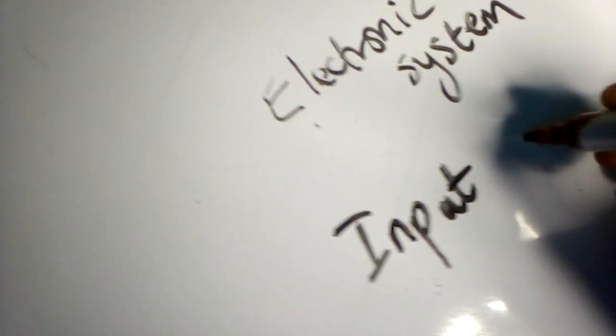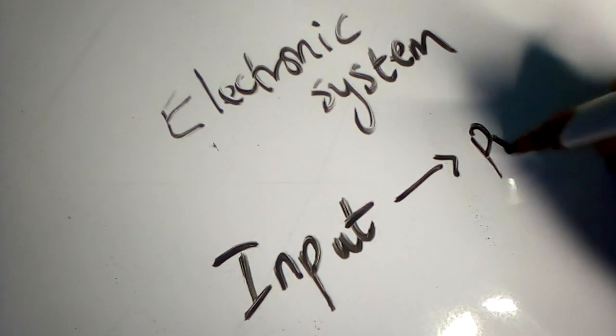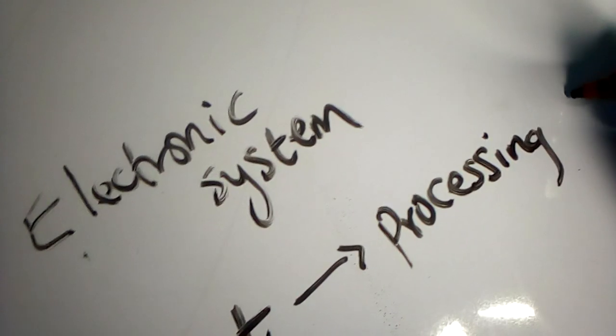So we are going to look at what electronic system means. So the electronic system is a system that has just 3 levels. So we have the input level, then after the input level, we have the processing level, and after the processing we have the output.